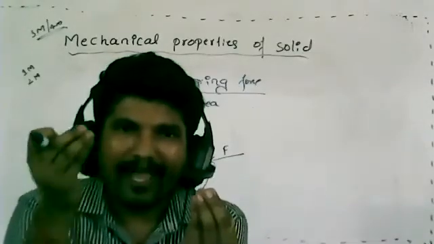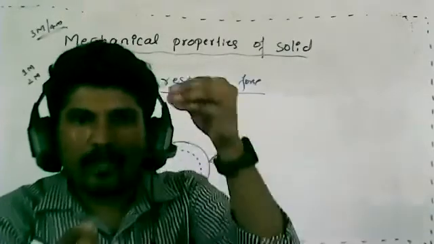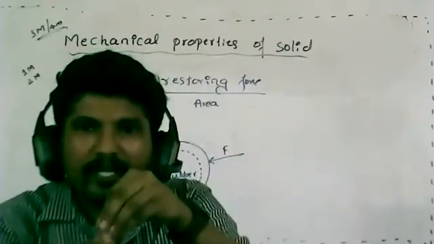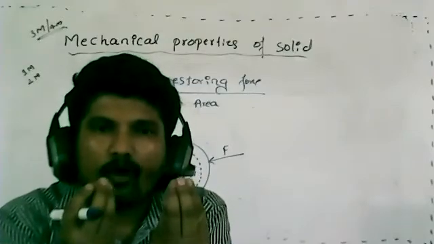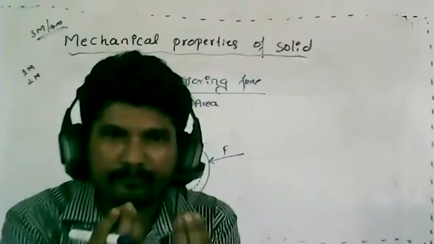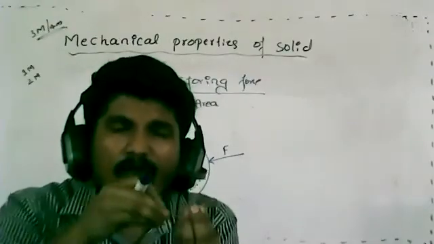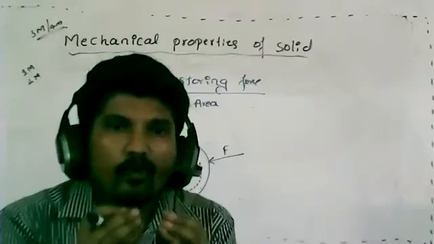This atom will exert a force on this one, as well as this atom also exerts a force on this one. It means a force will be developed between two atoms, or between two molecules. The sum of all these forces is nothing but what? Intermolecular force.